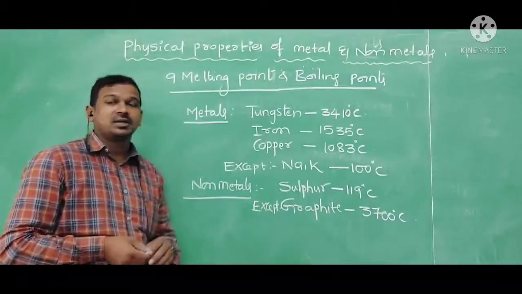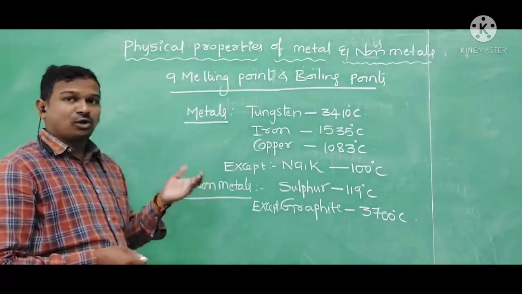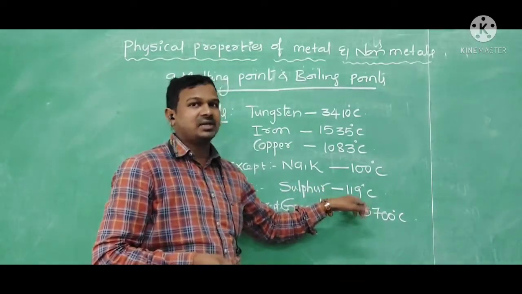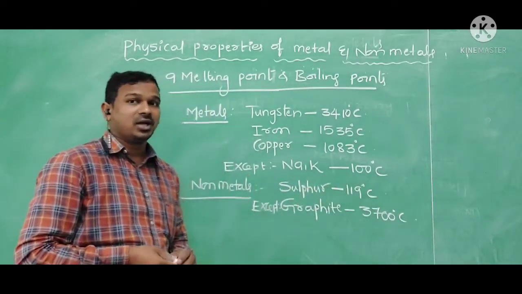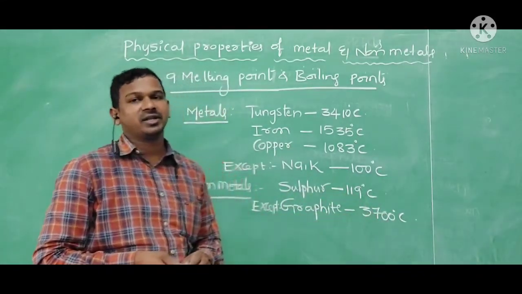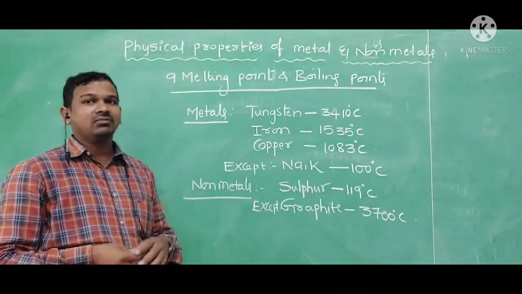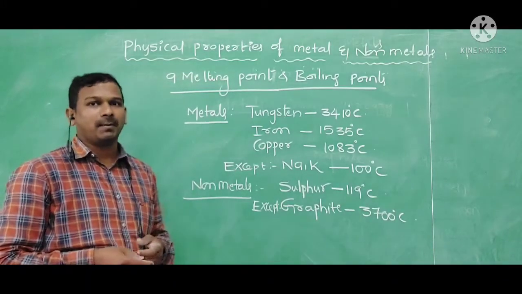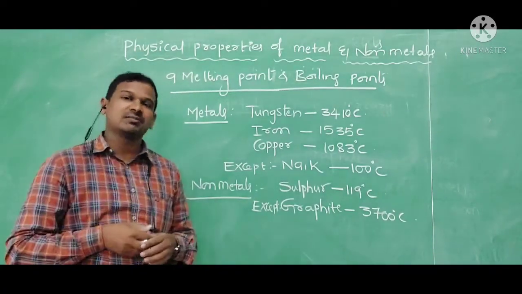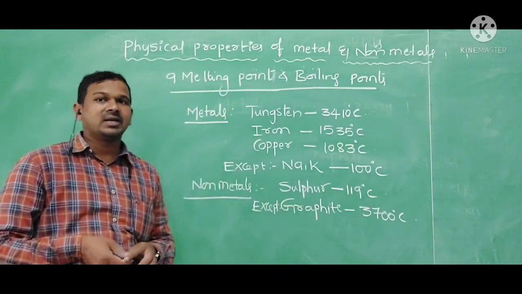Coming to the non-metals, non-metals will melt at the lowest temperatures and have the lowest boiling points also. But look at sulfur, it melts at 190 degrees Celsius, whereas graphite has a melting point of 3700 degrees Celsius. In metals, gallium will melt when you keep it on your palm. Different metals show different boiling points and melting points. Based upon the boiling points and melting points, we can classify them into metals and non-metals.